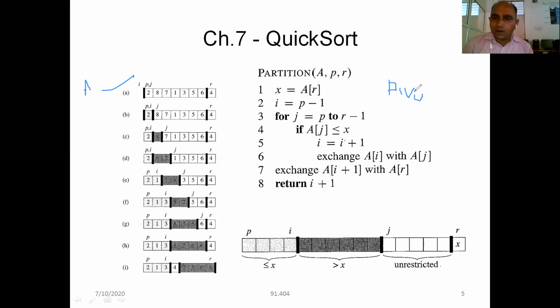What is this pivot element? Pivot element is the element which divides the array or partitions the array in such a way that its position is fixed. Now I have taken my x as a pivot element, that is equal to A[R]. A[R] means last index element, that is my pivot element, and you can see in the last array that the position of 4 is fixed.